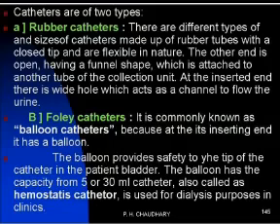The rubber catheter is made up from rubber tube with different size and shape, flexible in nature. One end is open, having a funnel shape to join with the collection unit, and the inserting end has a wide hole which acts as the channel to flow the urine. It is made up from rubber, so it is called the rubber catheter.